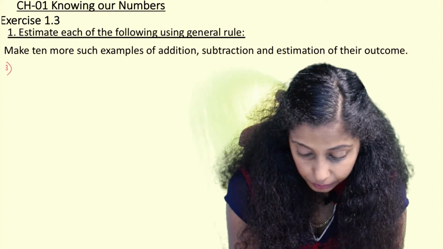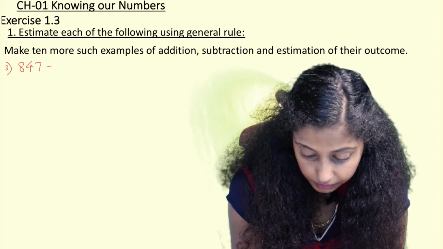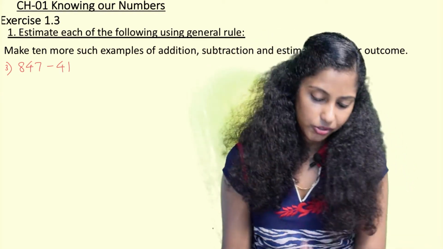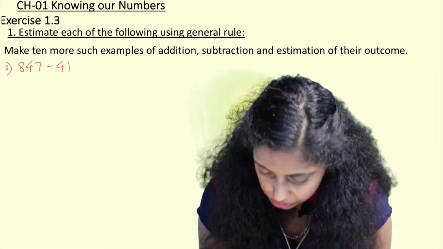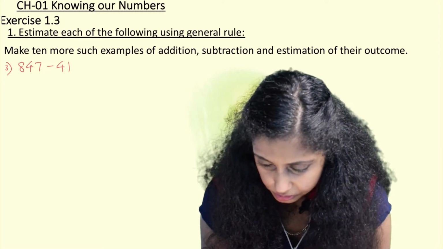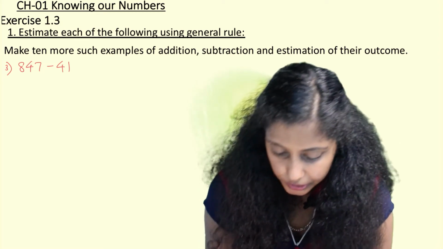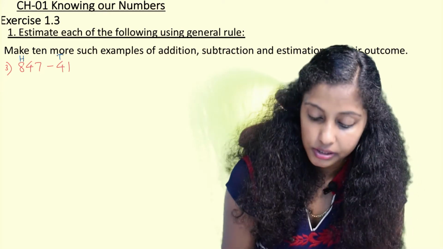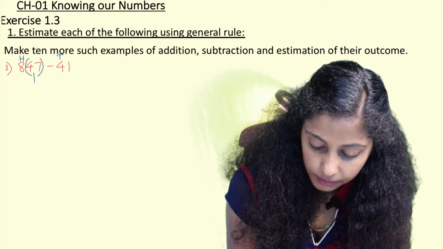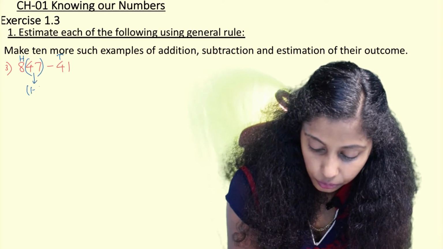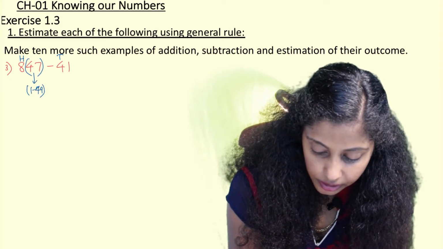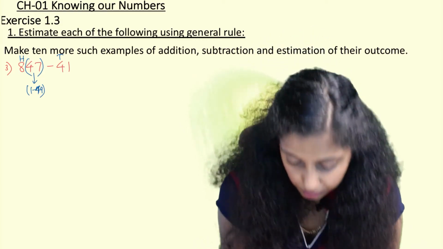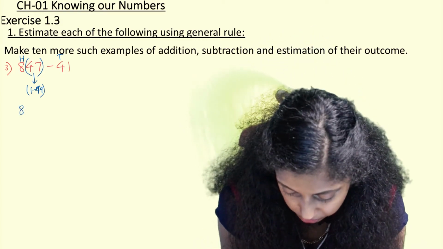Next example I would write is 847 minus 41. We have to think of any random numbers and solve. That's it. There is no rocket science in this. It is really very simple. So your highest place is hundreds, your highest place is tens. So here when I check 47, it comes in the range of 1 to 49. So here the nearest hundreds will be same, 800, because 47 is smaller than 50. So 800.